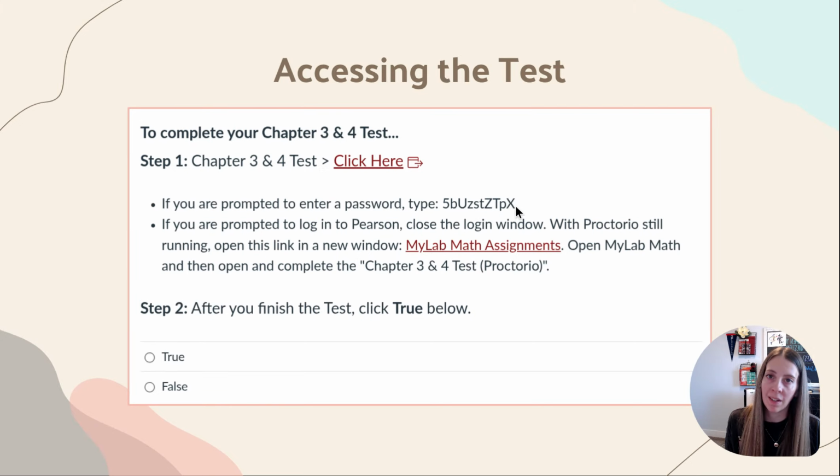You just type it in and then you begin your test. Some students were being prompted to log into Pearson before they could start the test. If that happens to you, you do not have a Pearson login. So you have to close that window and then go to MyLab Math and manually navigate to the chapter 3 and 4 test. Hopefully that solves some issues that people were having with our first test.